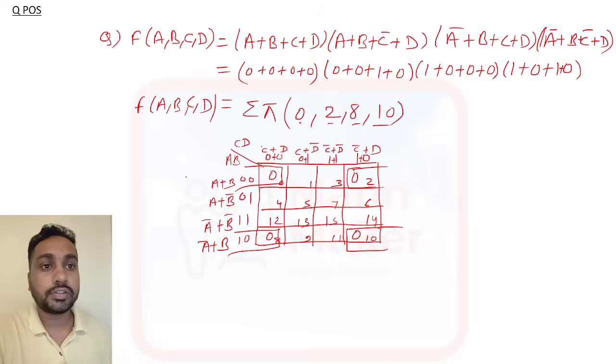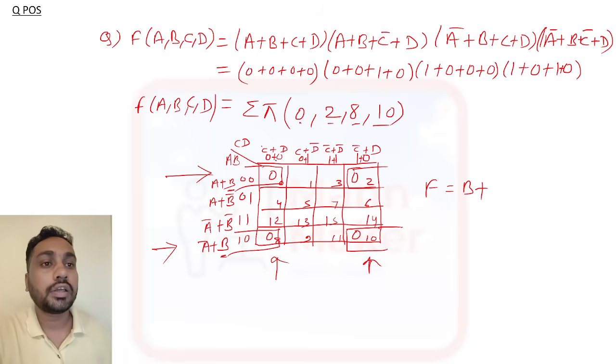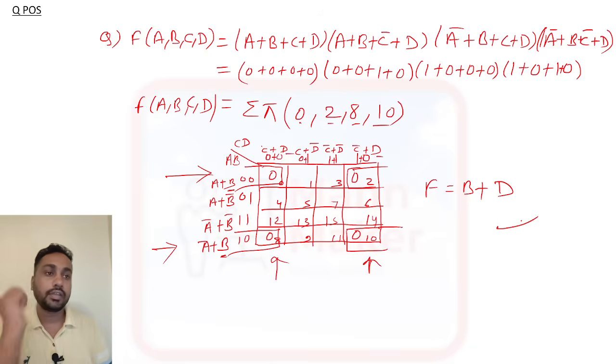So first we'll check in these two what is the common. So here you have common term B. B is common, so this side you need to write B, and plus this side we'll check these two. Here what is the common? So in this D is common. Okay, so you need to write D. So this is the answer for this K-map.